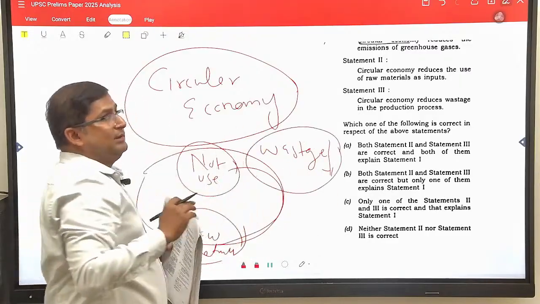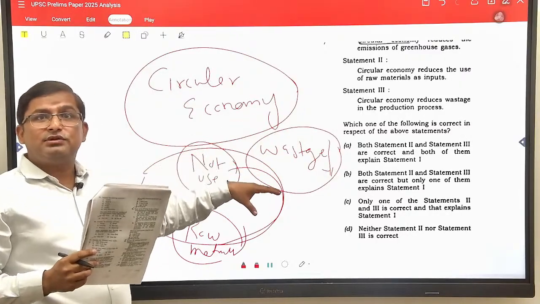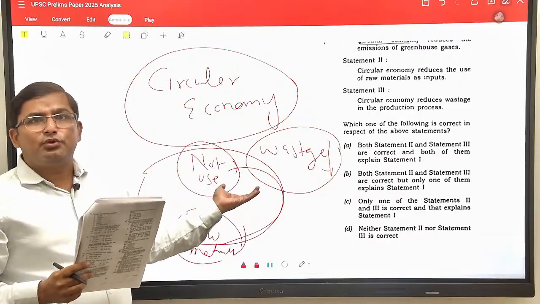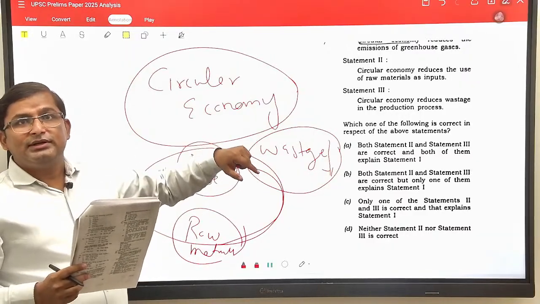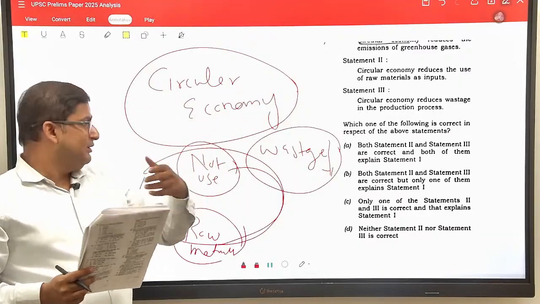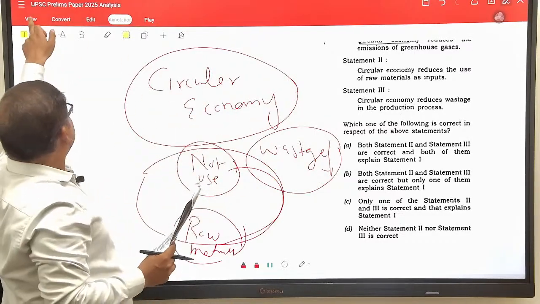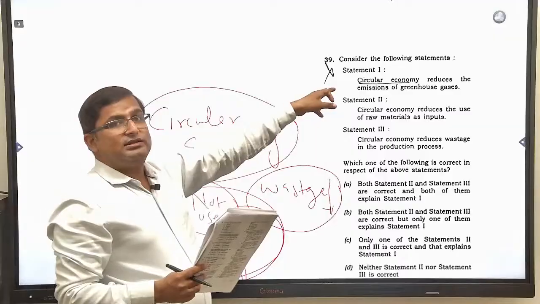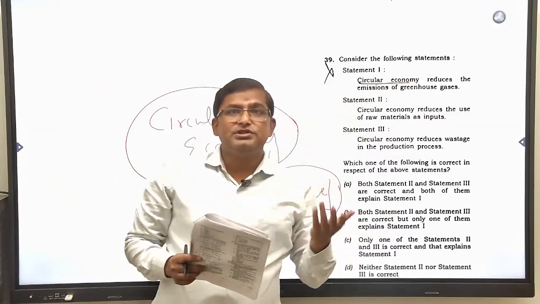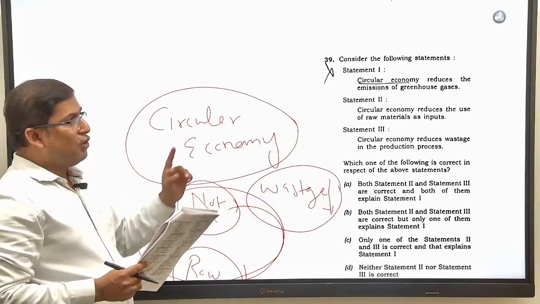So according to this concept, wastage will be less in the circular economy, and less raw material will be needed to produce new products in the economy. When less raw material is needed to produce new products, wastage will be less in the economy. So this will reduce the greenhouse gases in the economy. So circular economy reduces the emission of greenhouse gases. Statement 1 is correct. Now come to statement 2.